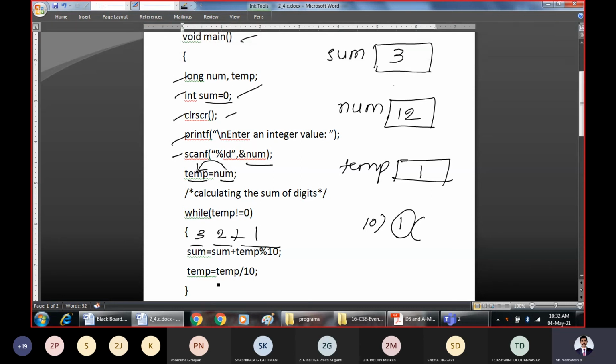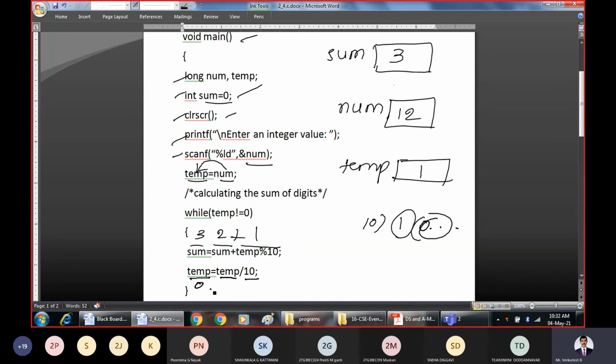Check the next statement in C. What is that? Temp division 10. The quotient is 0. This is simple mathematics that I am writing. So the new value of temp is 0.